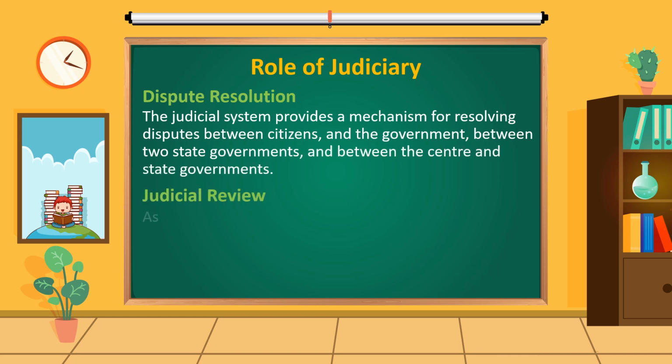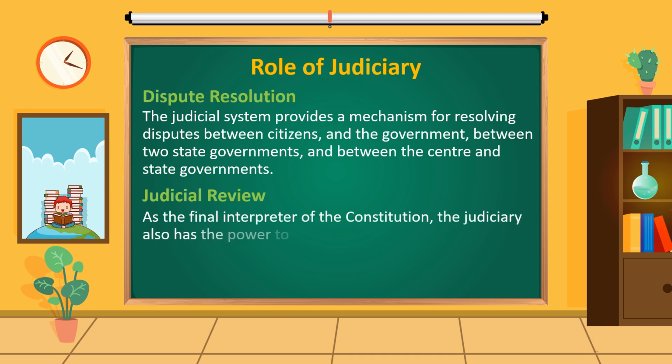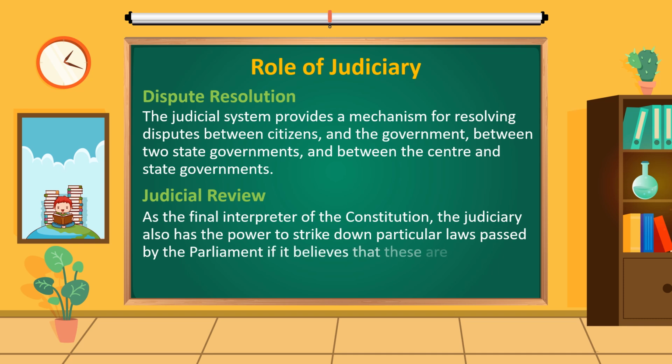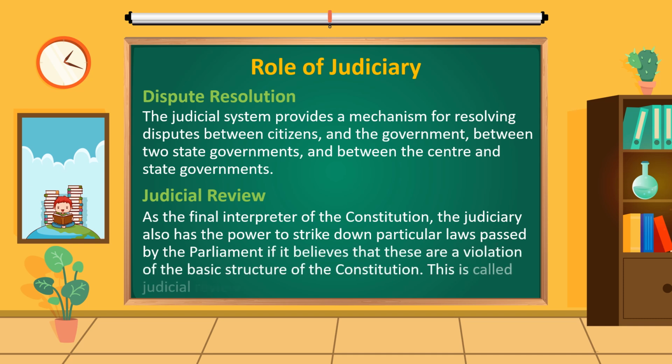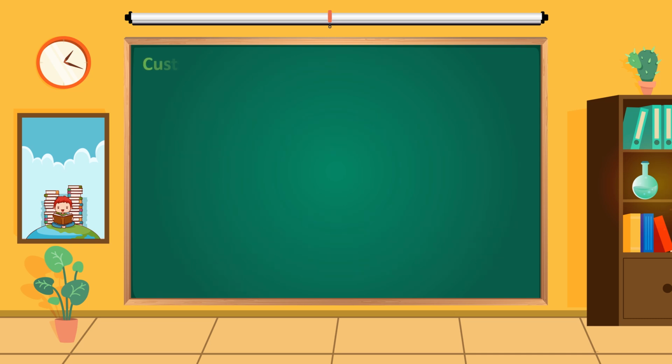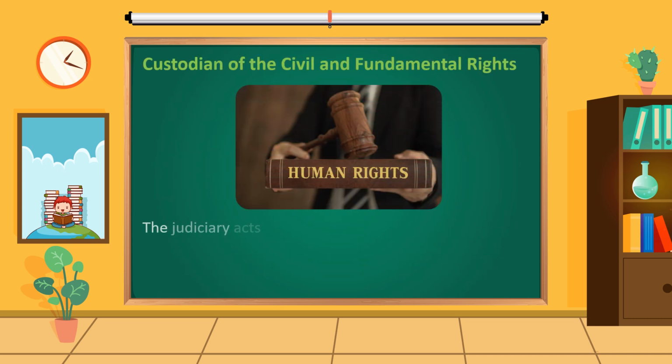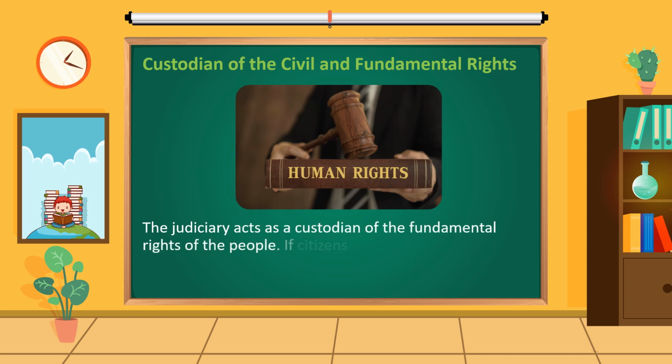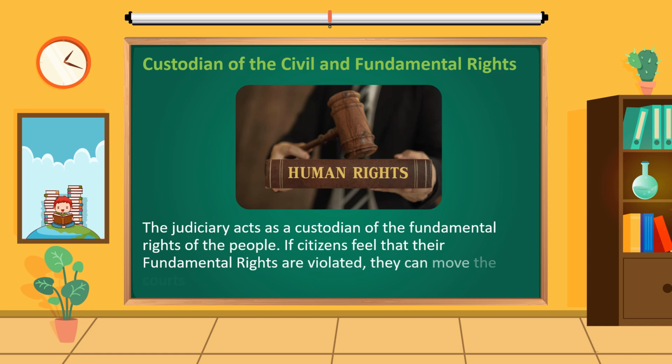Judicial review. As the final interpreter of the Constitution, the judiciary also has the power to strike down particular laws passed by the Parliament if it believes that these are a violation of the basic structure of the Constitution. This is called judicial review. Custodian of the civil and fundamental rights: the judiciary acts as a custodian of the fundamental rights of the people. If citizens feel that their fundamental rights are violated, they can move the courts to seek justice.